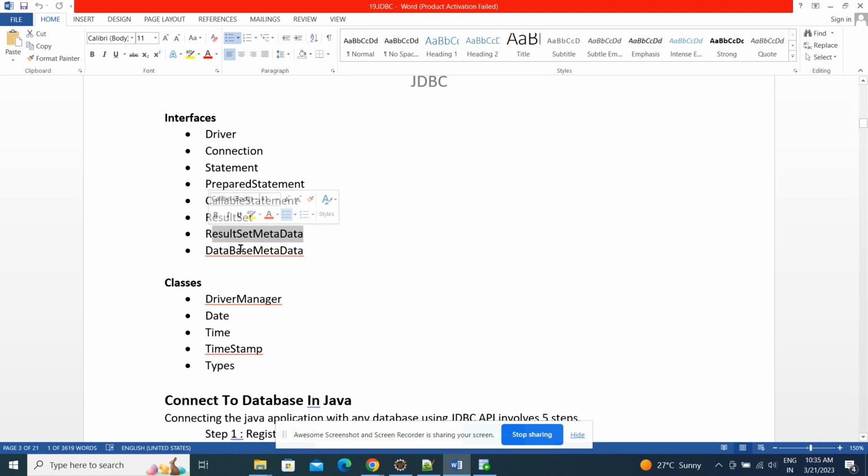Now, let's say if you want to know which database we are using, what is the version of that database, the major version, minor version, all that information, then we can use database metadata. If you want to know our database details, what is the user we are using, what are the tables, whether it is MySQL or Oracle or Sybase, what is the database product we are using, all those things we can get by using the database metadata interface.